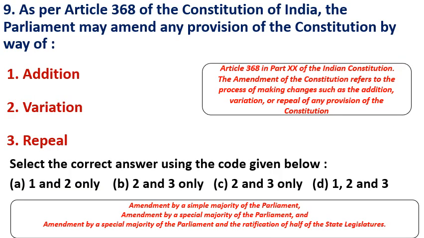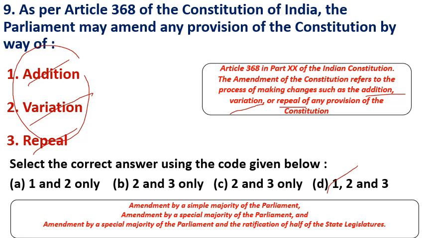Question number 9. As per Article 368 of the Constitution of India, the Parliament may amend any provision of the Constitution by way of addition, variation and repeal. All 3 are correct. Answer is D. Article 368 in Part 20 of the Indian Constitution deals with amendments to the Constitution. Here amendment means addition, variation, repeal of any provision of the Constitution.